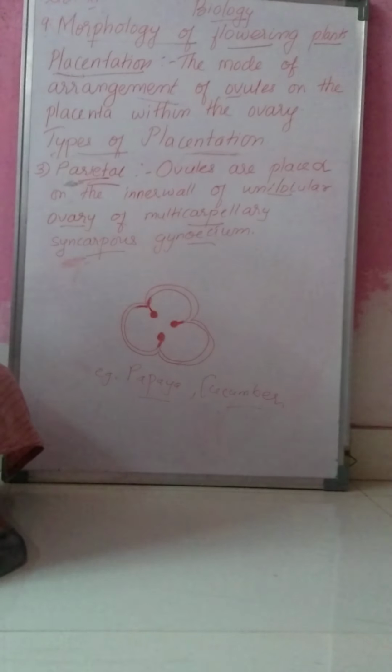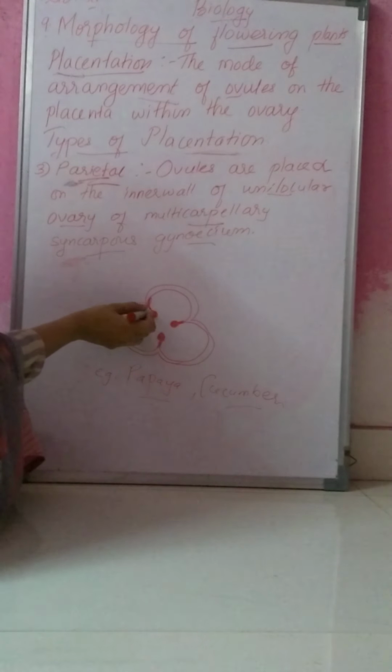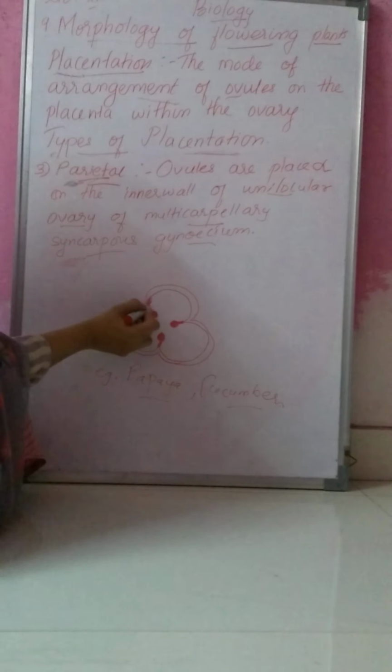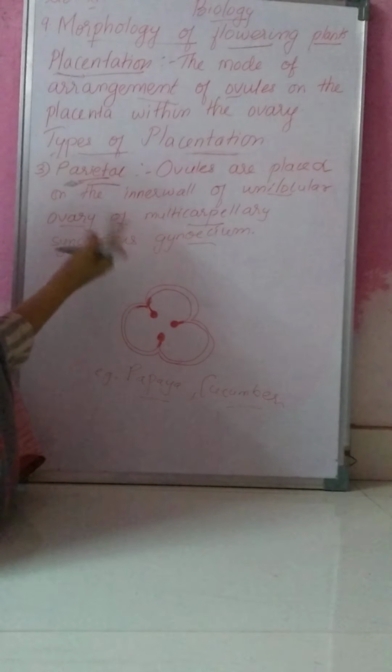What is parietal placentation? In parietal placentation, ovules are placed on the inner wall of a unilocular ovary. Means a single locule is present in the ovary, and this ovary is multicarpellary.